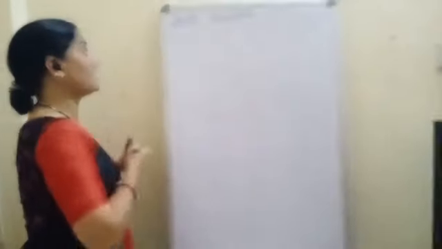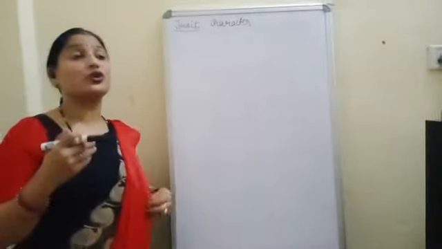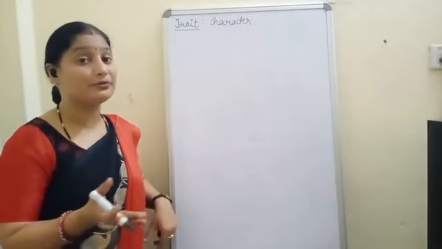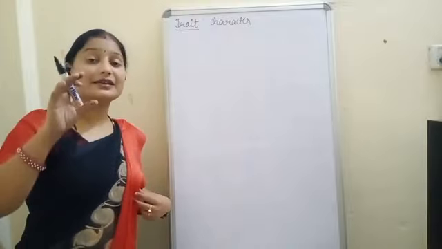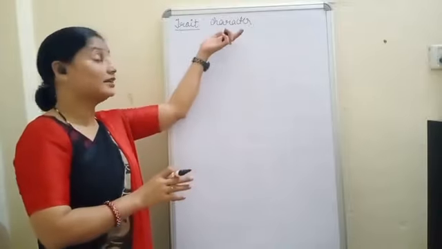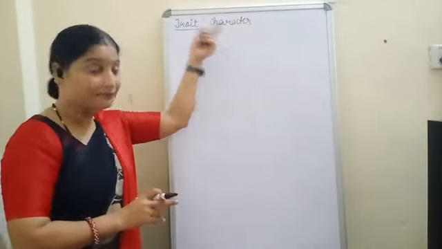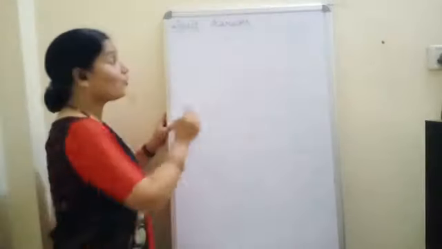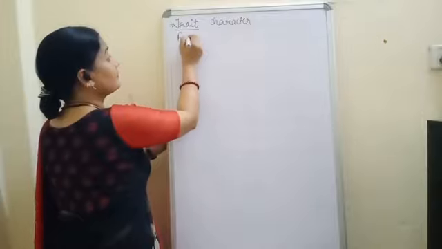Now we can say that we have a trait of height. The plant may be tall, the plant may be dwarf. So what is this height? Height is a trait because it is a character. Clear?